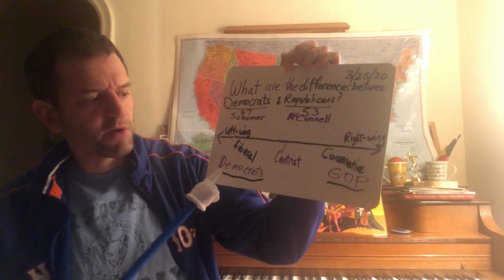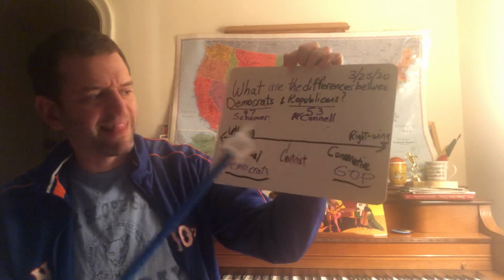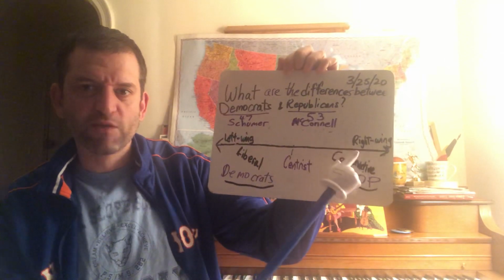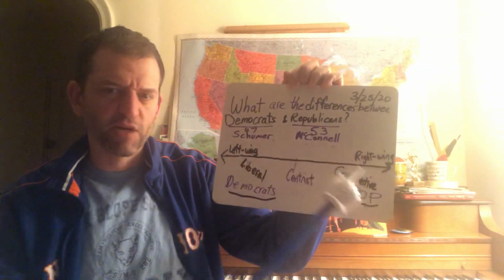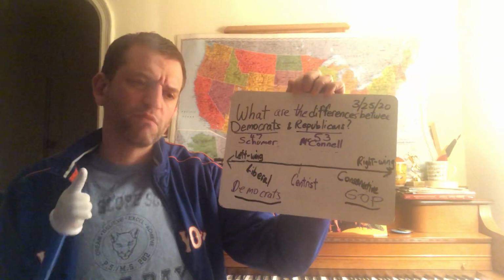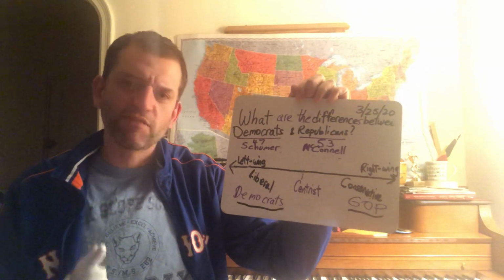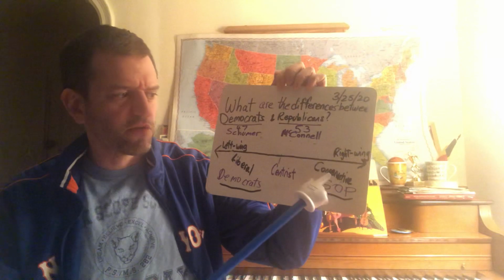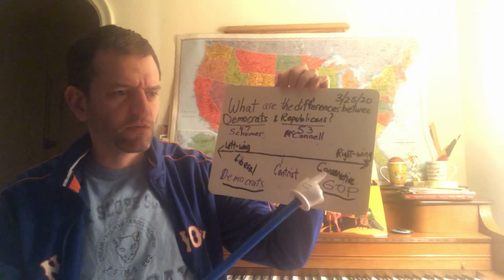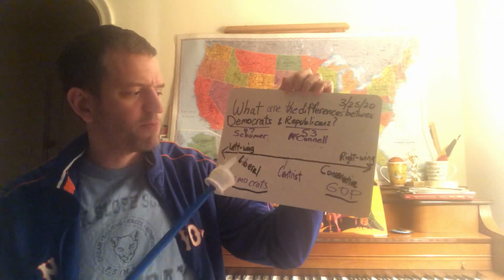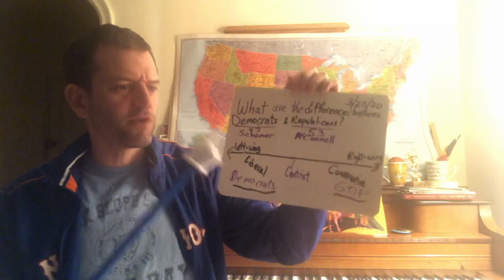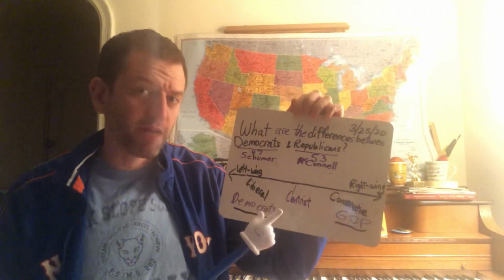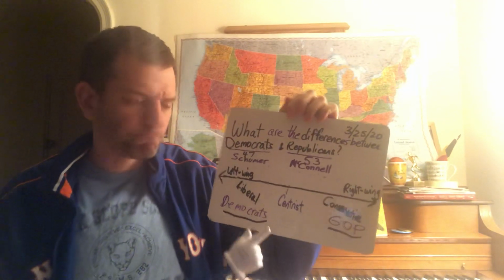Well, Democrats are on the left wing of the political spectrum. Republicans are on the right wing. Why is it called left and right? It comes from France in the 1700s, when the people who favored a more conservative viewpoint sat on the right-hand side, and the people who are more liberal and open-minded, free, would sit on the left-hand side. That's where the terminology came from, and we still use it to this day.